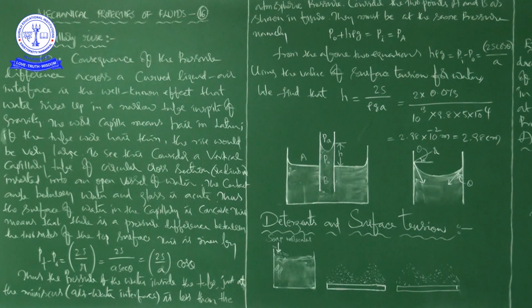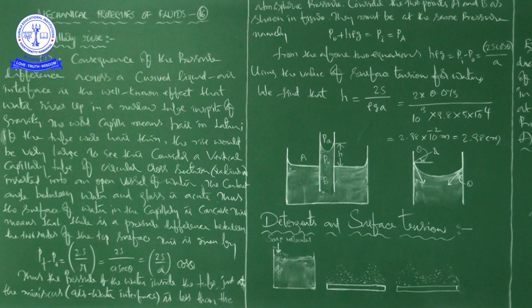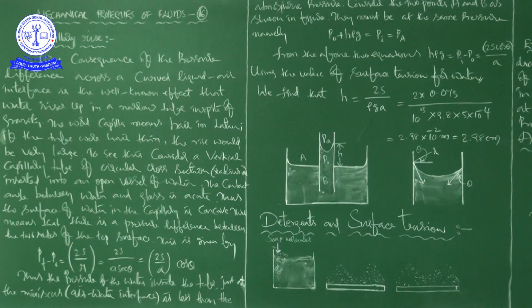One consequence of the pressure difference across a curved liquid air interface is the well-known effect that water rises up in a narrow tube in spite of gravity. I'll repeat once again. This is a narrow tube, like the refill.